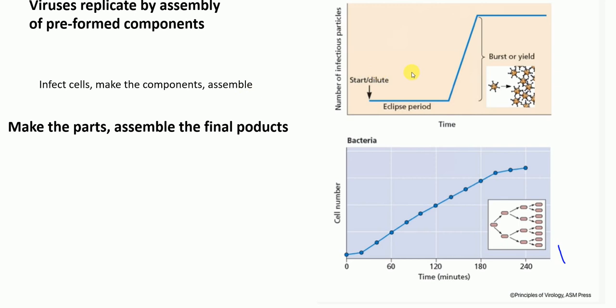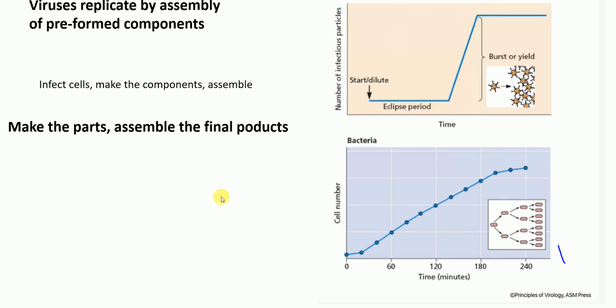Now we have the virus particles, and now this can infect another cell. And this process goes on. The eclipse period is the time for making the necessary components using the cell's machinery and assembling them to make the new virus particle. Okay, make the parts and assemble the final product.